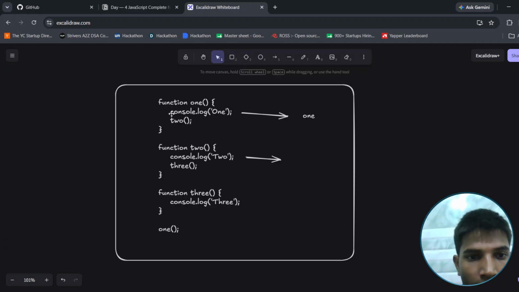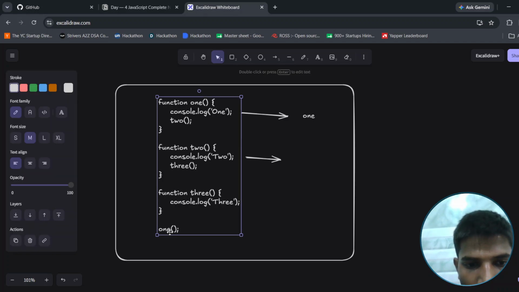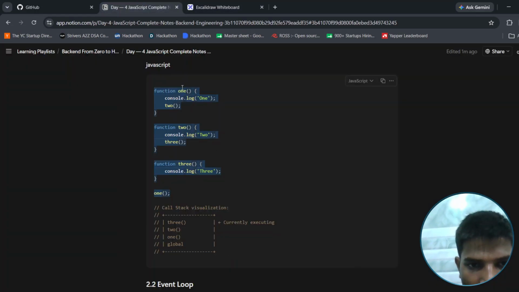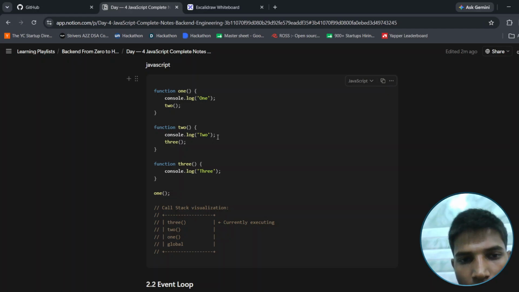This will go from here to here. First, this one is called, so in this console.log 1, that means 1 is printed. After that, function 2 is called, and this console.log 2 is printed. After that, 3 is called, and this console.log 3 is printed. That means the output will be 3 2 1, and in this will be the global.